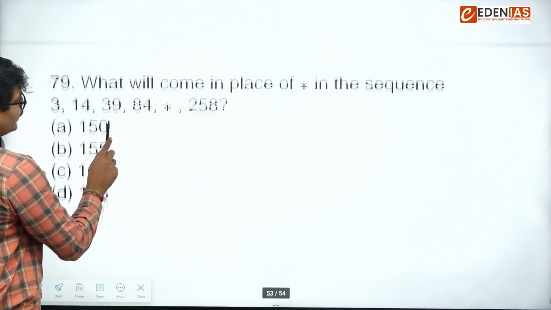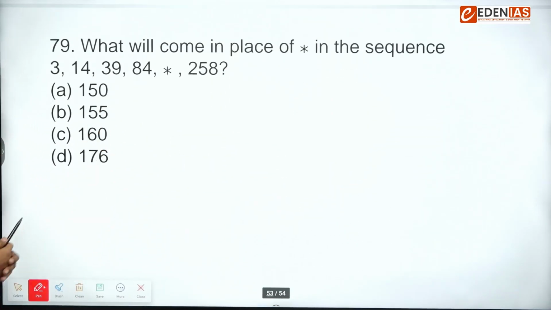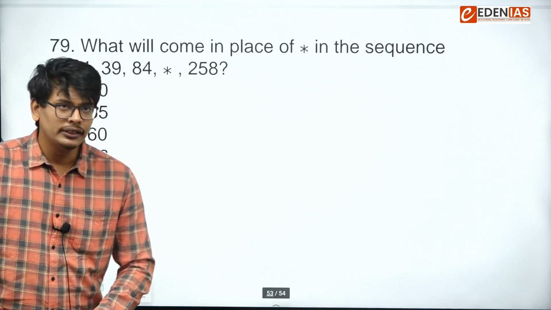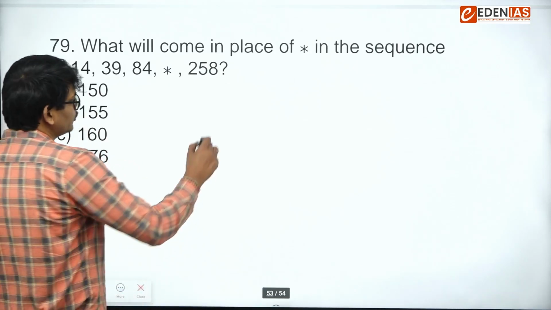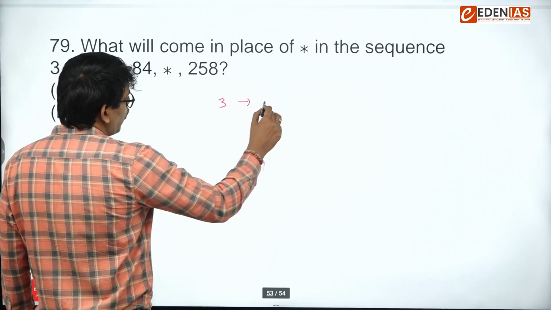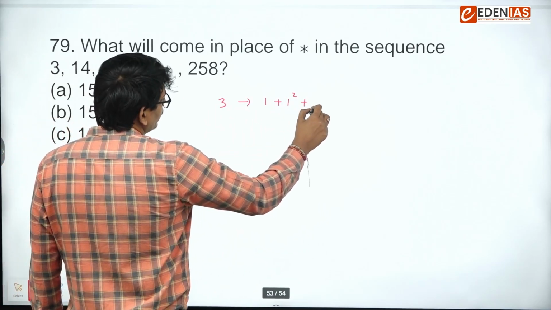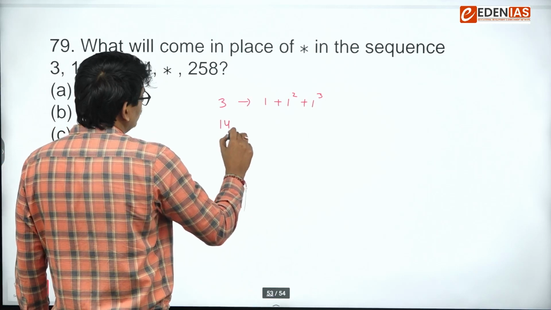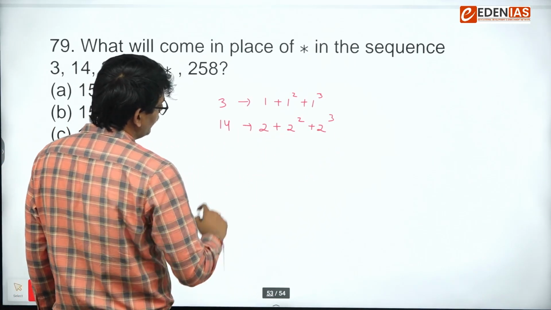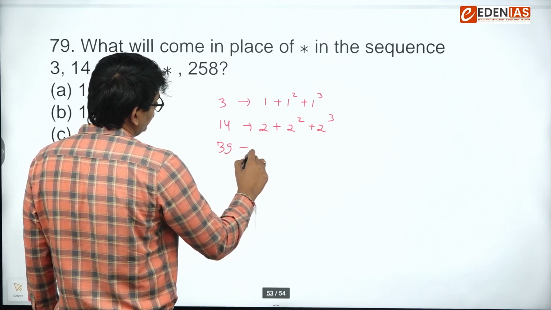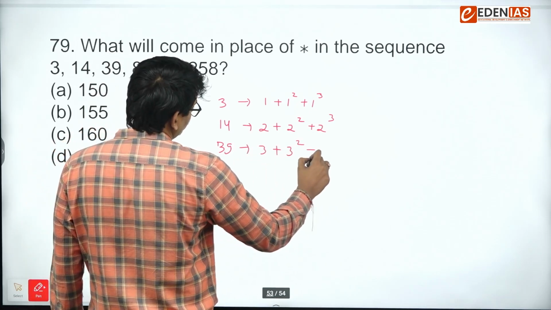Next, 79. This question was on number series, and I can say this question is quite difficult one, because the code here used is 1 plus 1 square plus 1 cube, 2 plus 2 square plus 2 cube, and 39, 3 plus 3 square plus 3 cube.